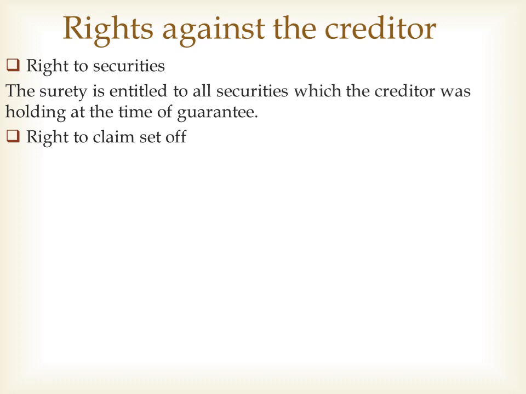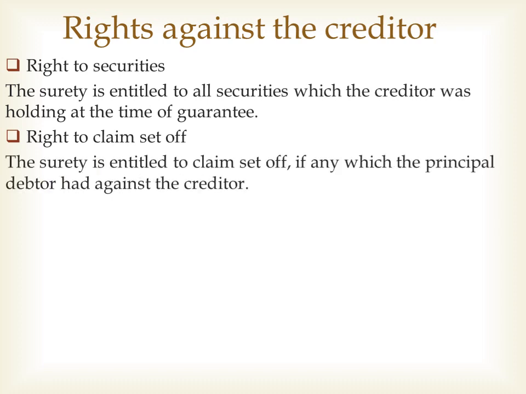Then right to claim set off says that the surety is entitled to claim set off, if any, which the principal debtor had against the creditor. If there is any claim to be settled between the principal debtor and the creditor, then the surety is entitled to claim that